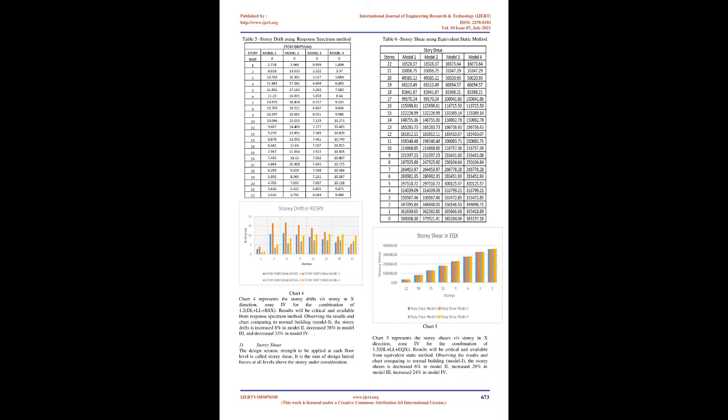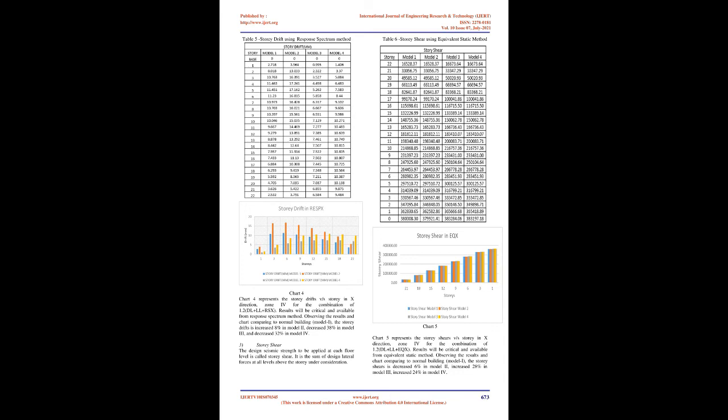Observing the results and chart, compared to the normal building, Model 1, the story displacement is 6.8% increased in Model 2, decreased 30.11% in Model 3, and decreased 26.58% in Model 4. Chart 2 represents the story displacements versus story in X direction, Zone 4, for the combination of 1.2 DL and LL and RSX.